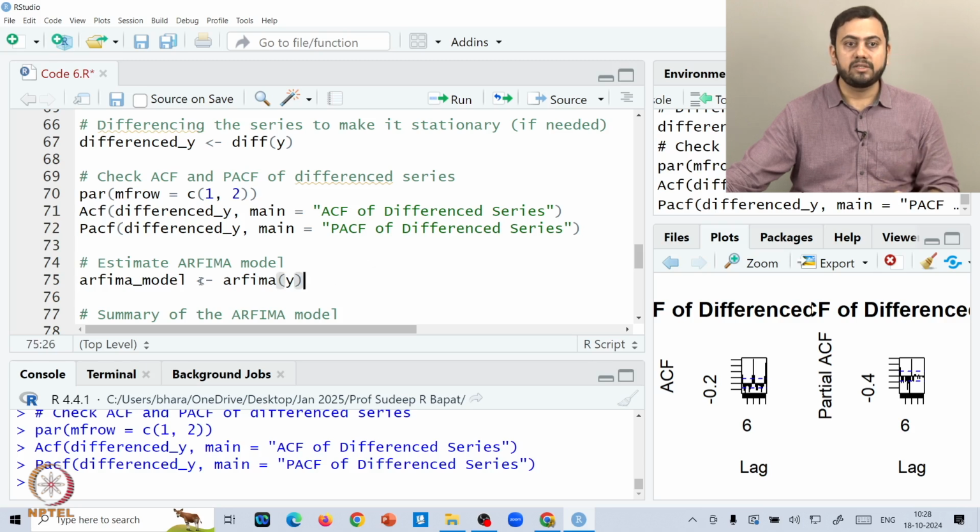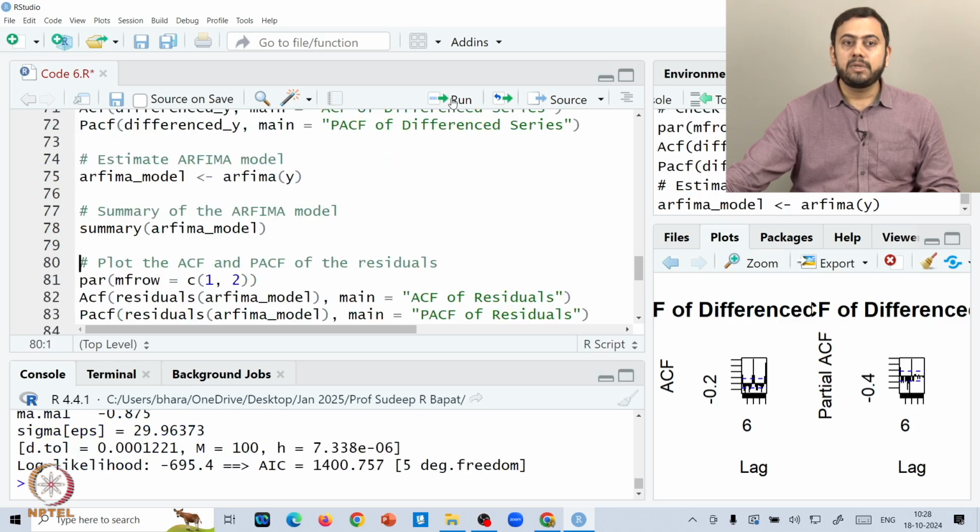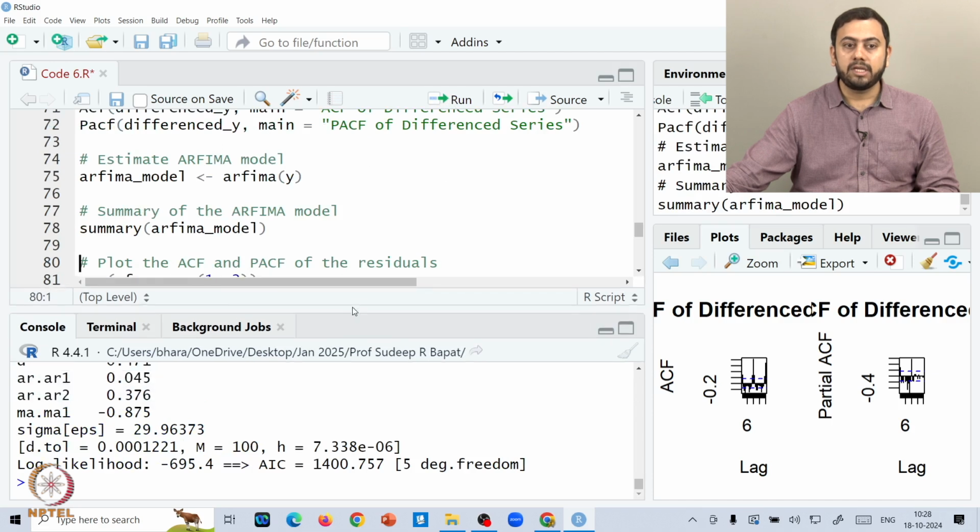So we can try. So let's say arfima_model would be arfima applied on y. Now one thing to note here is that we are applying ARFIMA not on the differenced series, but on the actual series, which is y, isn't it? Now the summary of the ARFIMA model. So this is the summary of the ARFIMA model.